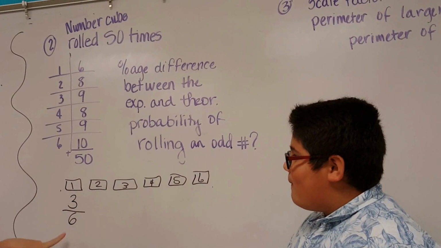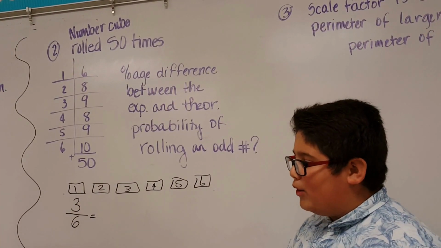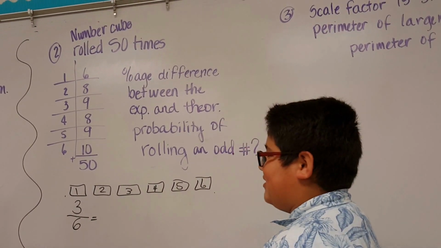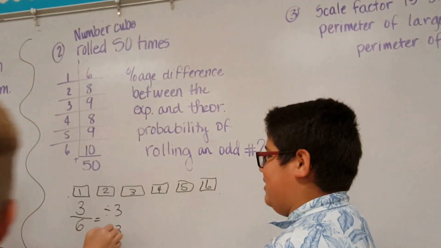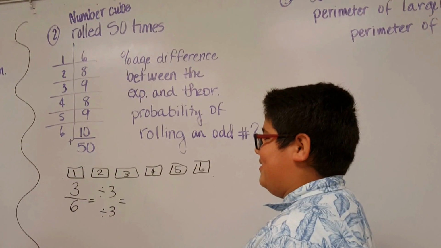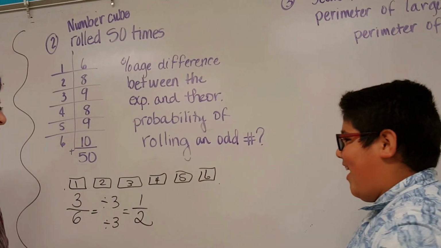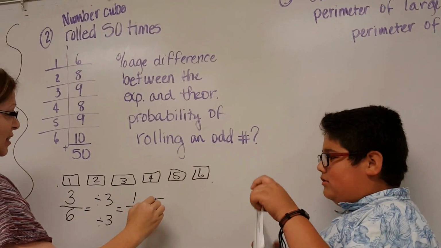Okay, so if we were to simplify this, what would the probability be in theory? 3/6. Divide the top by 3 and the bottom by 3. What do you get? What's 6 divided by 3, Joel? 1/2. Okay. See, I'm learning. Glad that's on video, right? All right. So 1/2 is the theoretical probability.